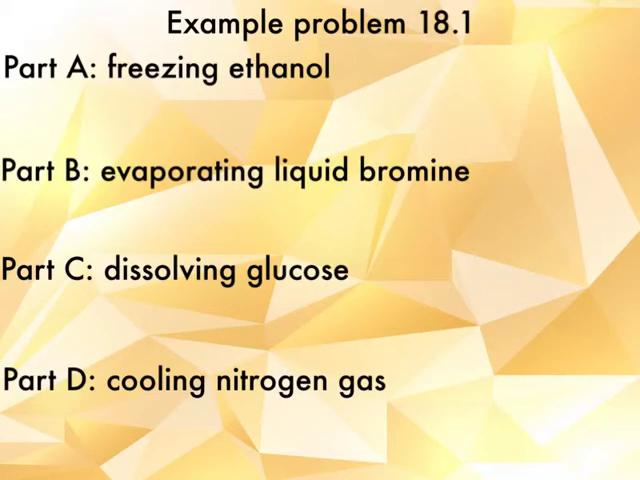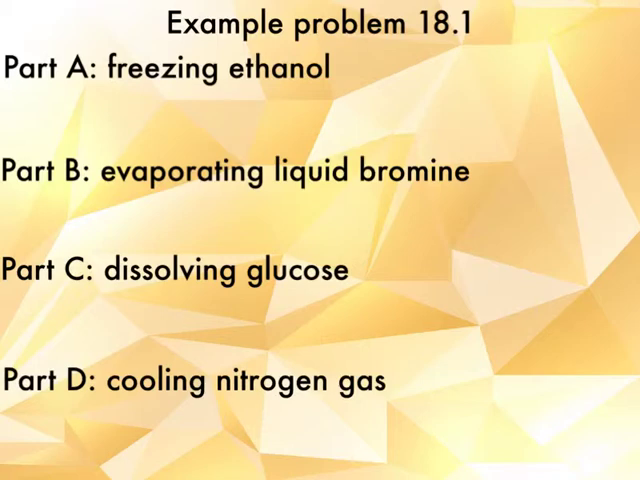Okay, so in this question, what we're expected to do is determine if the entropy is increasing or decreasing. So remember, entropy is a measure of the randomness or disorder, or, if you prefer, a measure of the number of ways the energy can be distributed in a system. So let's look at the first one. Part A, the freezing of ethanol.